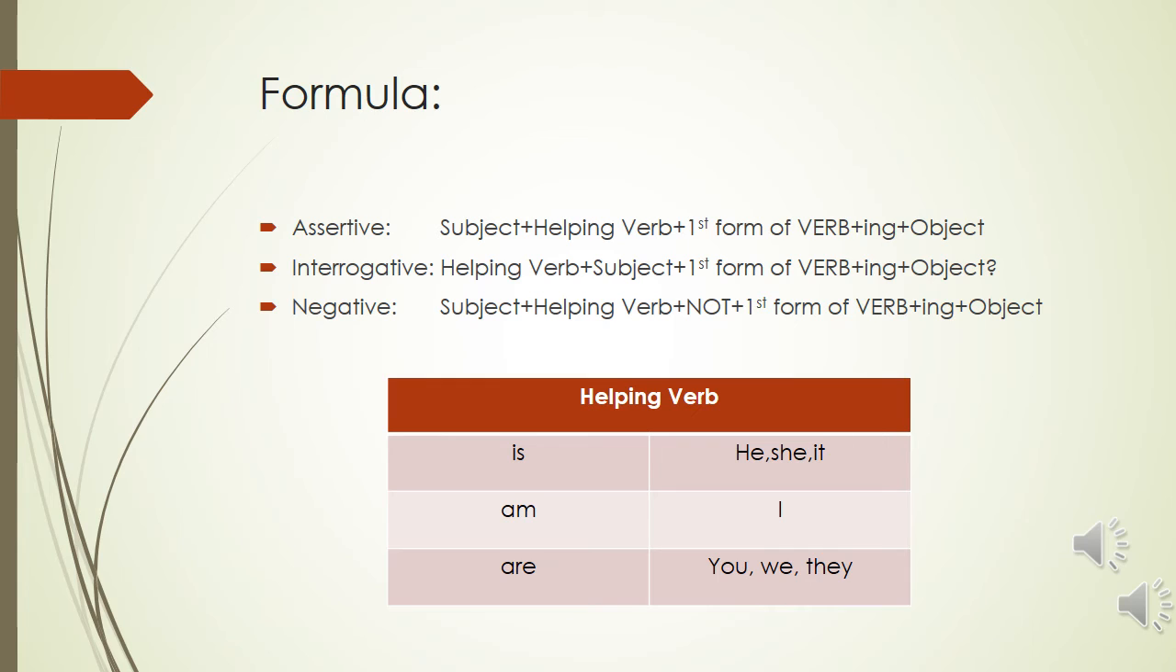In present continuous tense, it is very important to use ing with verb. Ing's verb is also called present participle form. As you can see in the formula that we are using subject with helping verb with first form of verb that is followed with ing and with object.